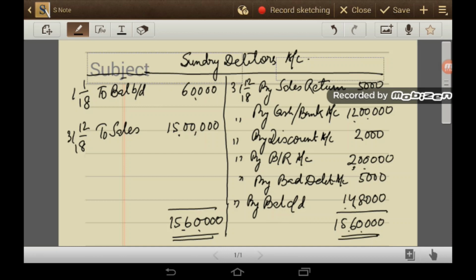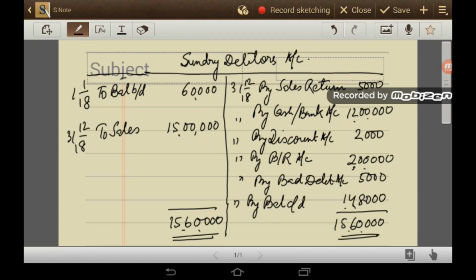Here I have prepared the sundry debtor account. In the opening balance on 1st January 2018, the balance of sundry debtors stood at rupees 60,000. During the year, 15 lakh rupees has been sold to debtors. So the journal entry is sundry debtor account debit to sales 15 lakhs. There is a sales return of 5,000, so by sales return 5,000.